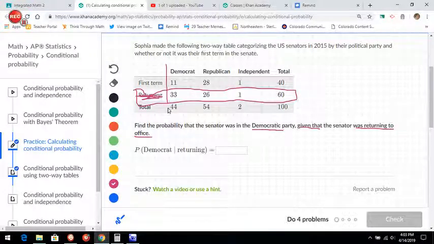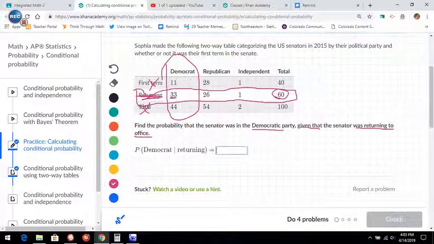So let's look at Democrats. Well, I'm not worried about first term. I'm not worried about total for either of these categories, Republican or Independent. I'm looking at if the senator was returning to office, so that's this group of 60 senators, 33 of them are Democrats. So 33 out of 60.